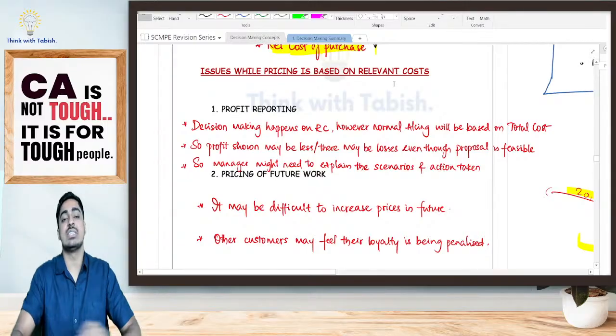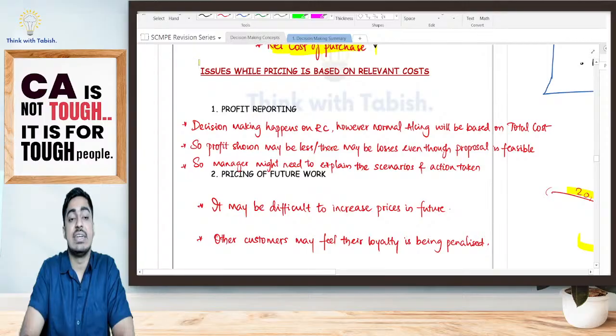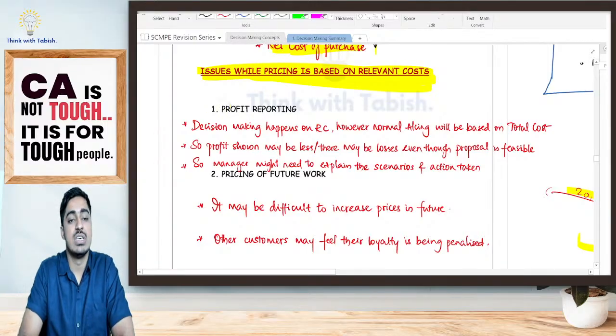Now one additional point, students. Generally in the questions they will ask you to calculate relevant cost. Along with that, they will also ask you to highlight the issues which the company can face when pricing is based on relevant cost. Two issues, students. Firstly, profit reporting. Second, pricing of future work.